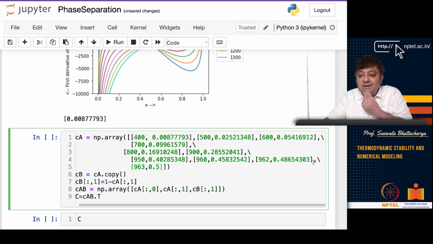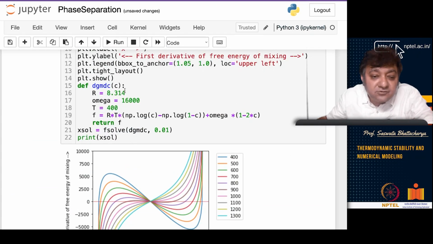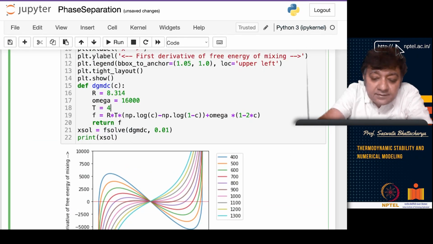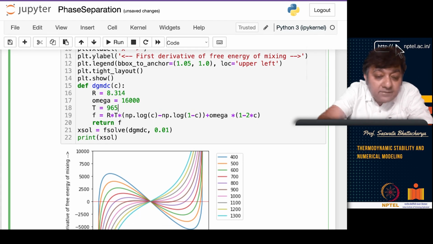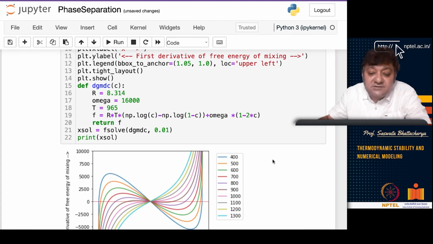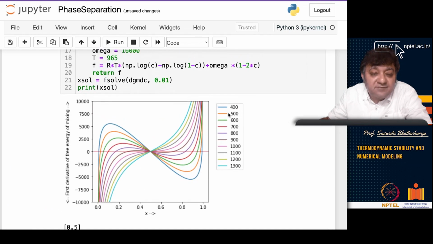If I go anywhere beyond 963, say something like 965, you will see that there is only one root, and that root is equal to 0.5. So it is returning to a homogeneous solution. If you look at 965, you got 0.5.